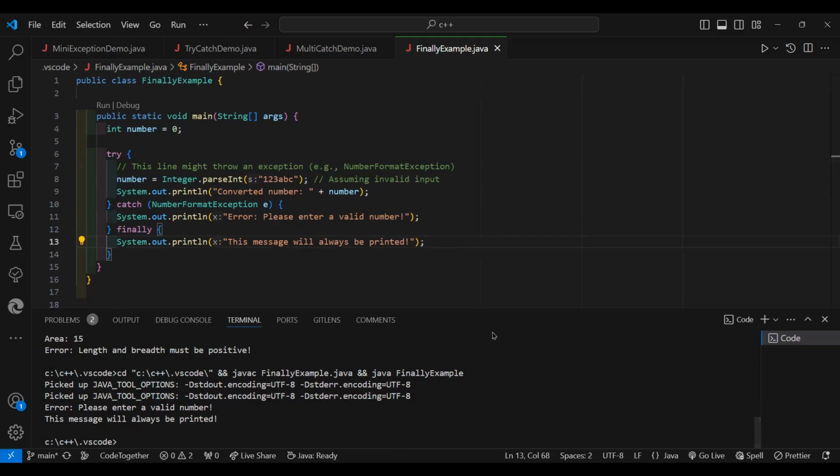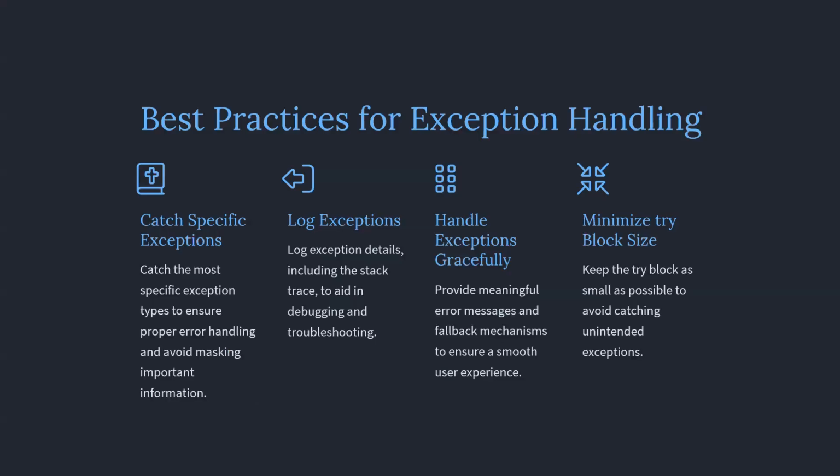Okay. Now, these are some best practices for exception handling: catch specific exceptions, log exceptions, handle exceptions wisely, and minimize the try block. Catching the most specific exception types to ensure proper exception handling is more important, and keeping the try block as small as possible. Avoiding catching generic exceptions is good. These are the best practices for exception handling.